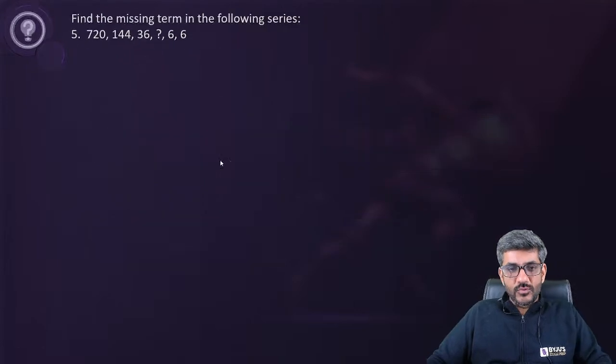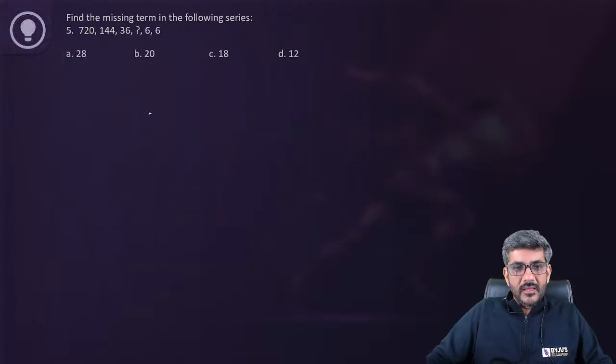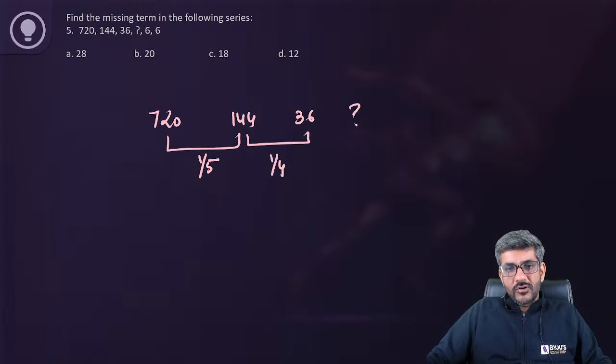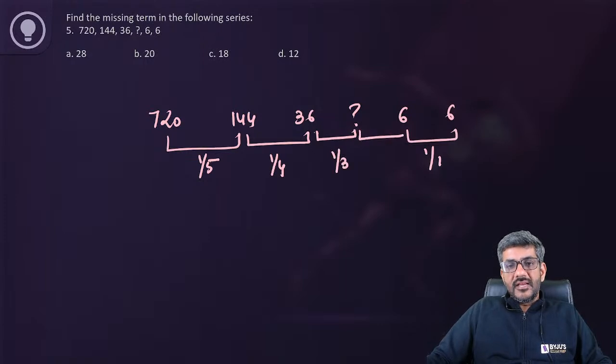Yes, once again, let's do it fast enough. फटाफट करते हैं. 720, 144. This is not a coincidence. It is exact 1/5. 144 के बाद 36. Not a coincidence. It is exact 1/4. Then I have a question mark, 6 and 6. This is not a coincidence. This is 1 by 1, 1 by 4, sorry, 1 by 5, 1 by 4. Next has to be 1 by 3. Next has to be 1 by 2.